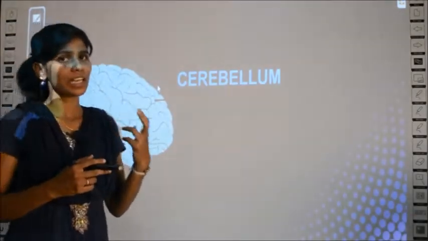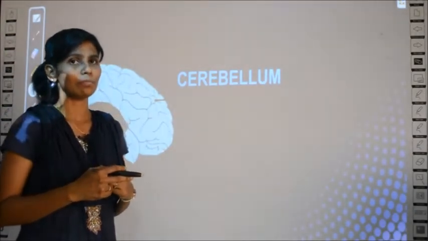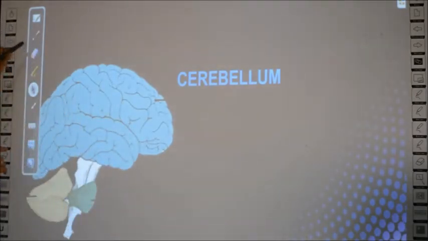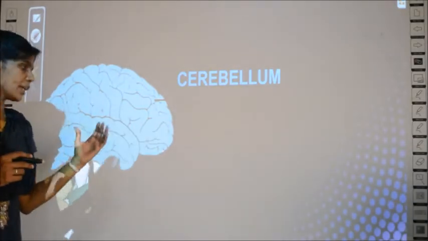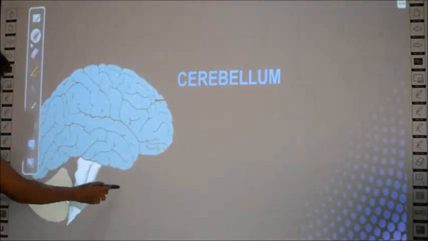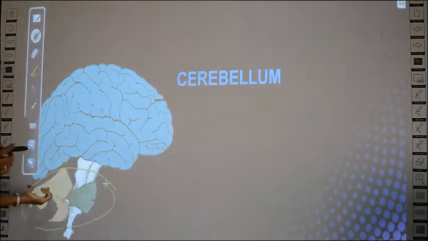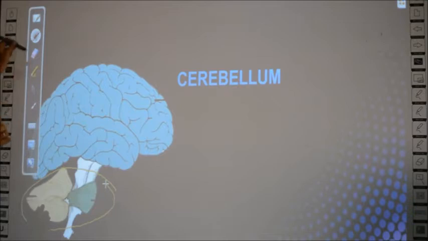Which is the cerebellum? The second part of your brain is called the cerebellum, right? Where can you see the cerebellum in this picture? Again I have given you a color image to differentiate the parts. This structure together is called the cerebellum. Here you can see the cerebellum divided into two regions.